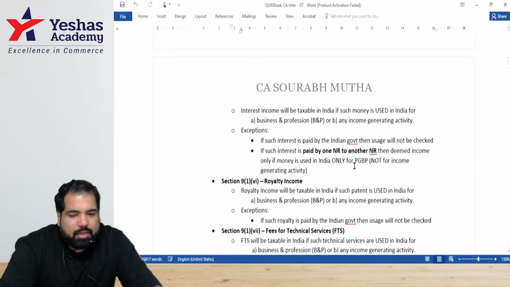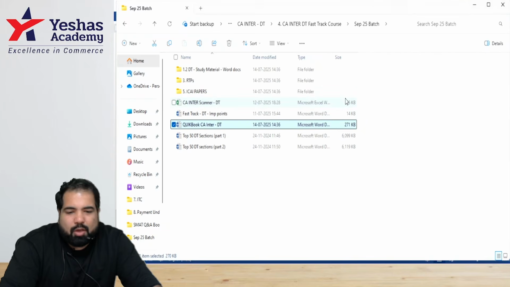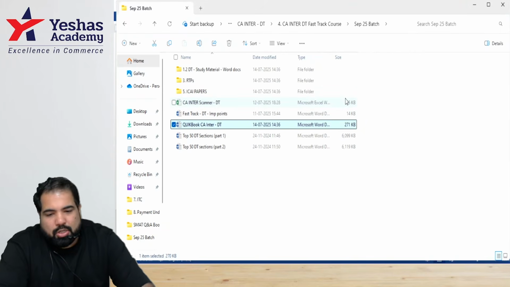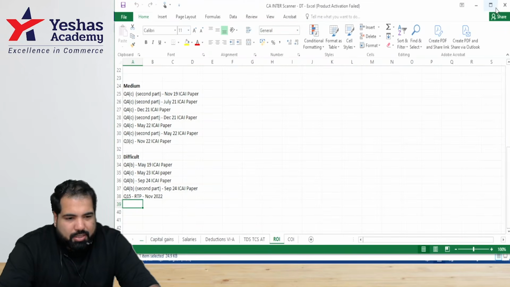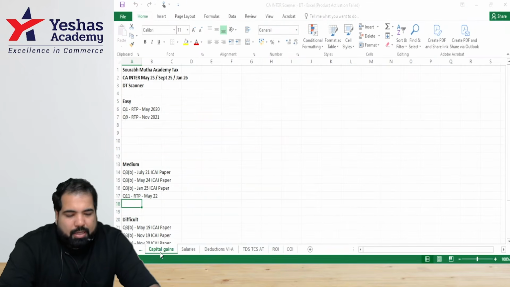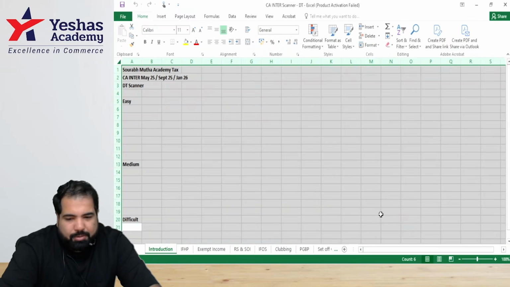All right. Now, guys, while the concept, whichever book you do it from, is done, now I'm opening up to sums. So how do you do the sums, guys? Here is a DT scanner. Yes, some of you guys have seen it, some of you guys haven't seen it, but this is what I'm looking at. Guys, I'm introducing the scanner for those who haven't seen it. This is an Excel sheet scanner.